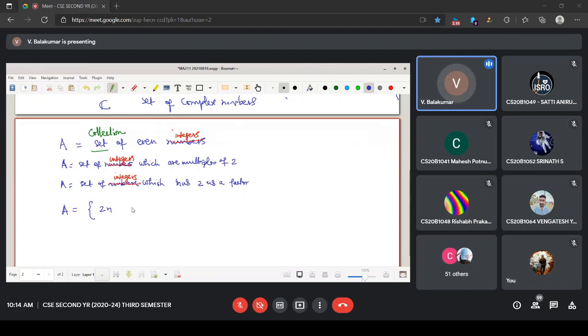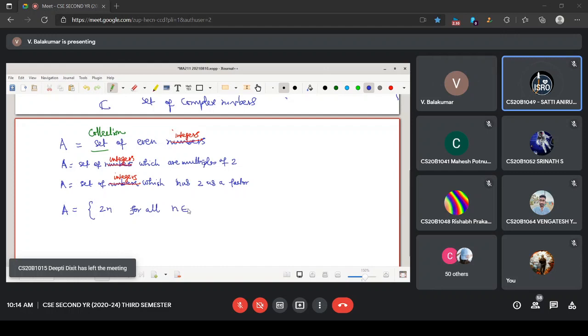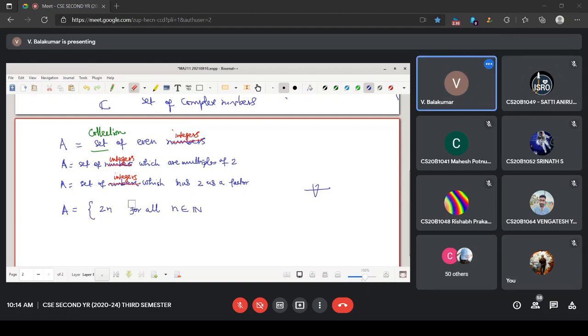How do you write for all? For all n belongs to. Yes, V and in the middle we draw a line, like this. Okay, then we shall use that. For all n belongs to natural numbers. Is that what you said?